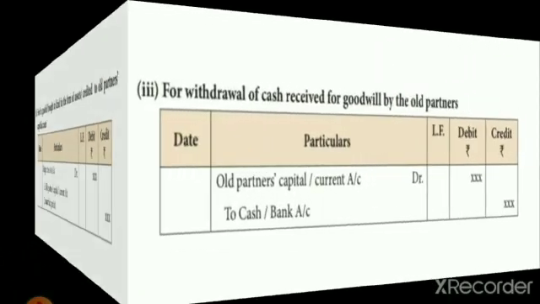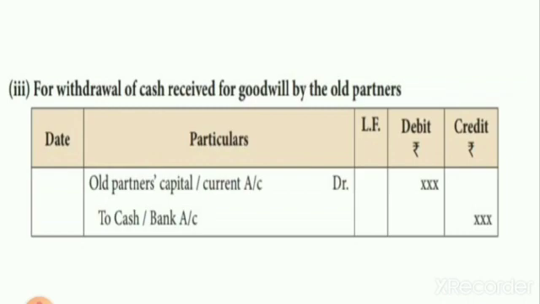The next one, withdrawal of cash received for goodwill by the old partners. Suppose the amount transferred from the new partner's goodwill to the old partner's capital account is withdrawn by the old partner, meaning cash is going outside from the capital account. In that case, old partner's capital account debit to cash account. Normally, when a partner withdraws an amount, what is the transaction we do? The same entry: old partner's capital account debit to cash account.